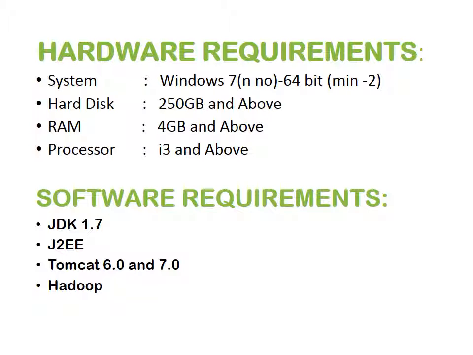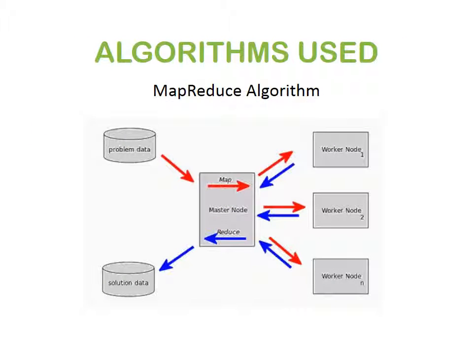Hardware requirements. The system requirements are Windows 7, hard disk 250 GB, RAM 4 GB, processor i3 and above. Software requirements: JDK, that is Java Development Kit, J2EE, Tomcat 6.0 and 7.0, and Hadoop. These are the algorithms used. MapReduce algorithm: here the problem data will be given to the master node, which splits the data according to the capability of the worker node.